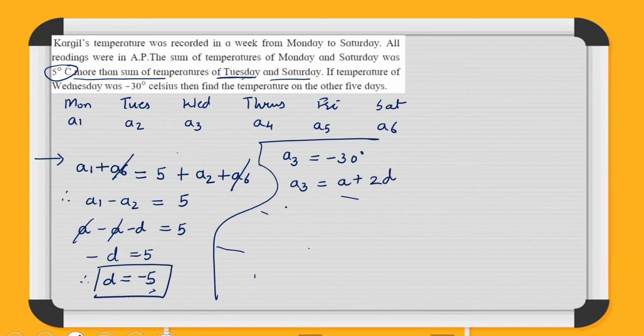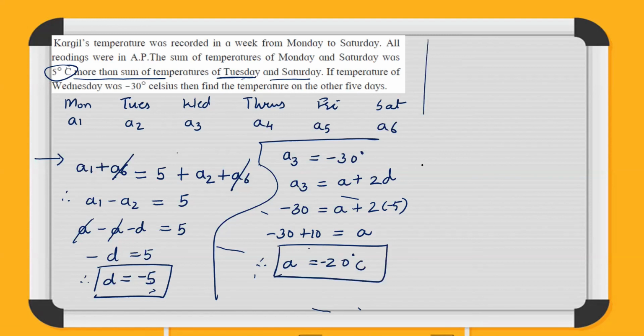So let us just plug in the values. Minus 30 is equal to A plus 2 into minus 5, that's minus 10. Minus 10 will become here plus 10. So 30 plus 10 is equal to A. A becomes minus 20 degrees centigrade.